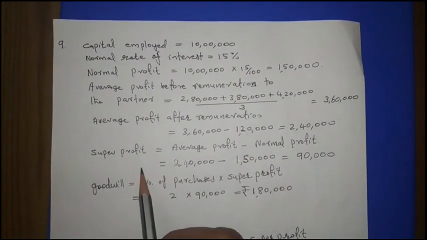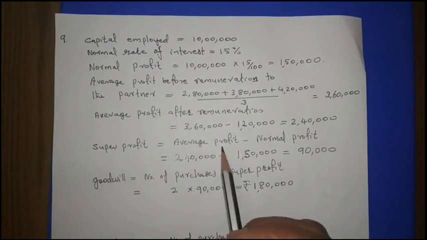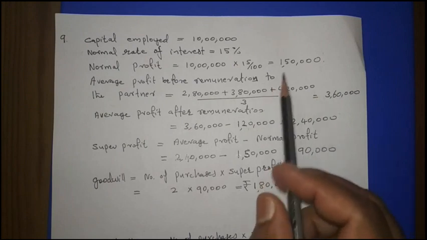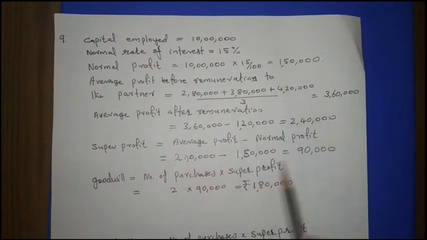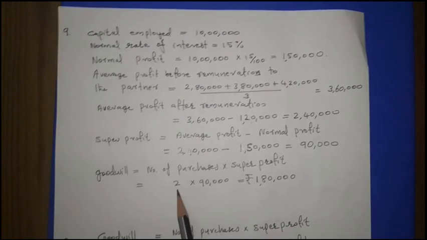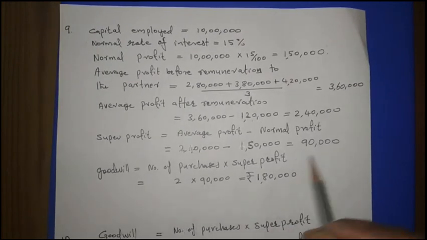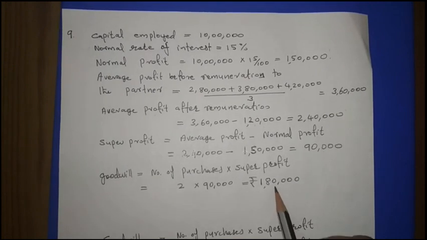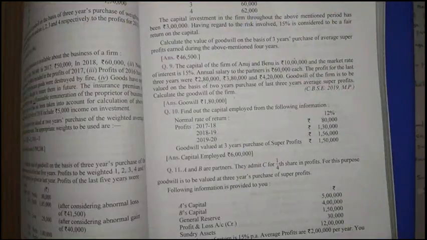Then super profit will be average profit minus normal profit. Then 2,40,000 minus this 1,50,000 we calculated earlier. We deducted, and we got 90,000. Then the number of years' purchase given in the question is 2. So 2 into this 90,000, we are getting 1,80,000. That is the answer. So question 9 is over. Okay, we can go to question number 10.